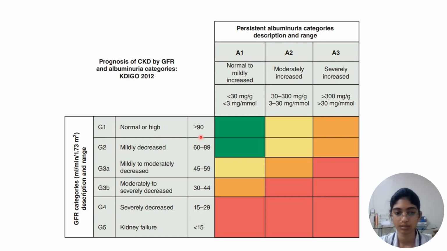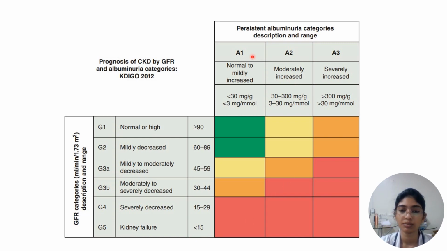G1 is more than 90 ml per minute per 1.73 meter square. G2 is 60 to 89. G3 is again divided into G3A and G3B. G3A is 45 to 59. G3B is 30 to 44. G4 is 15 to 29. And G5, which is called the end-stage renal disease, is less than 15.